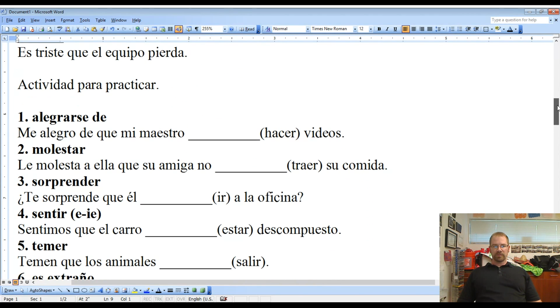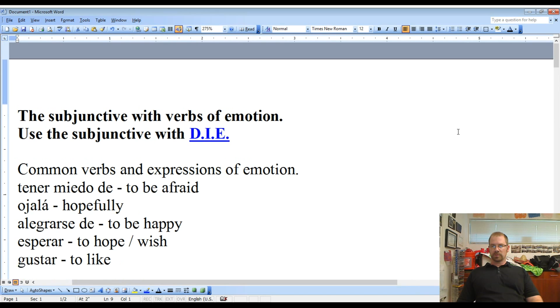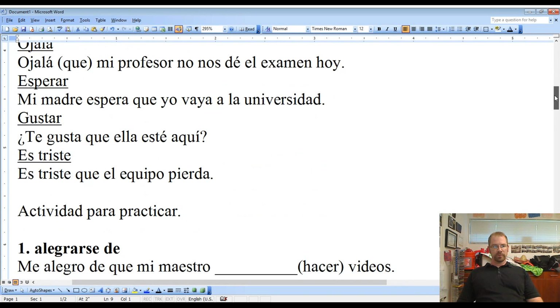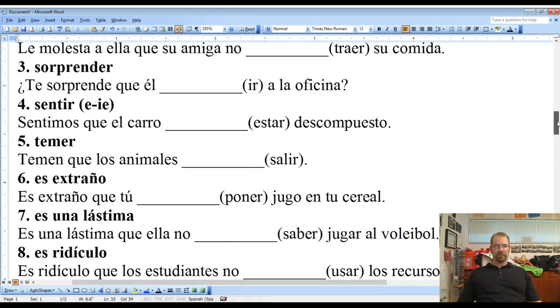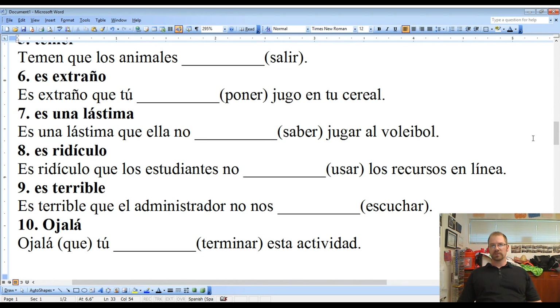Okay, so here's an activity to practice. What I'm going to do for you is zoom in a little bit more, and then maybe do the first 5. Or pause the video, do the first 5, unpause the video, do the next ones, and then pause it again and then I'll show you the answers. So pause the video now, and what I want you to do is conjugate these verbs into the subjunctive. So pause it, and I'm going to move it down to the next 5. Okay, here come the next 5. So again, pause it.